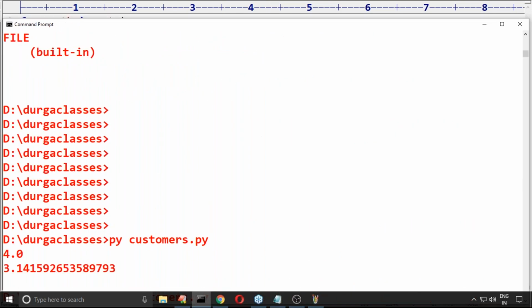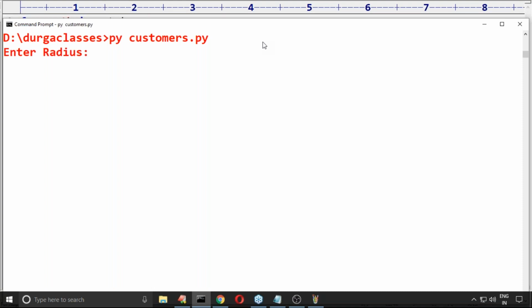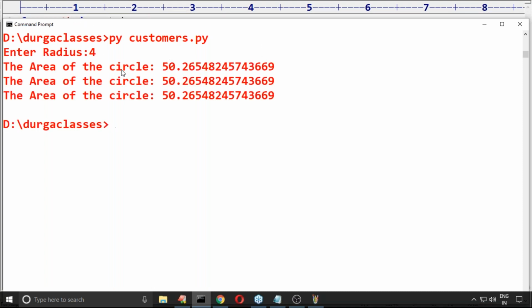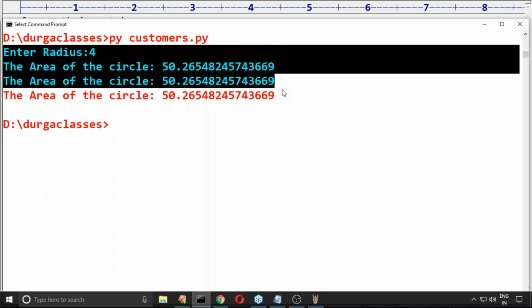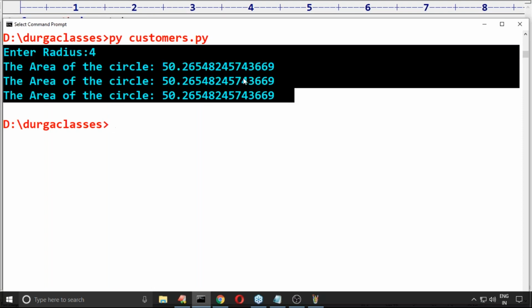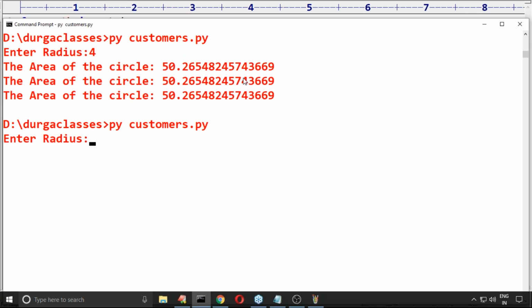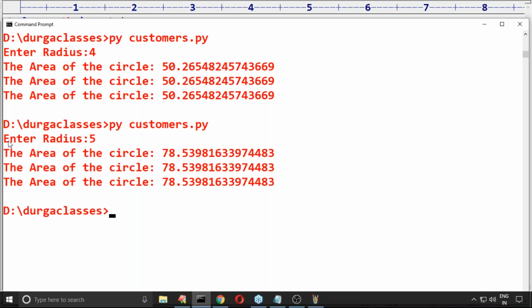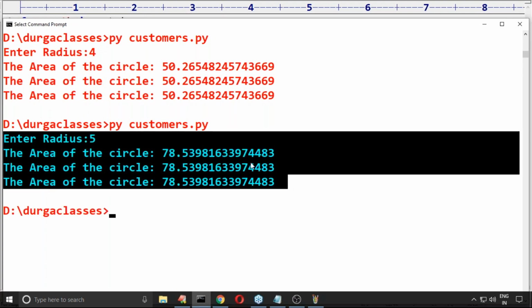Please confirm what output we are getting. Enter radius, and then the area of the circle. In all cases, am I going to get the same output or not? If I take 5, yes, in all cases we are going to get the same output.